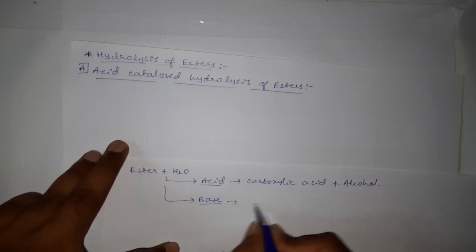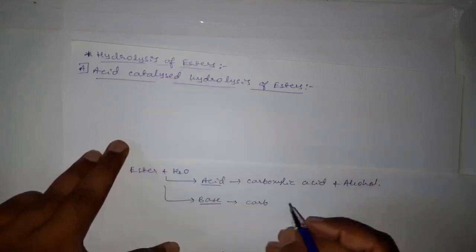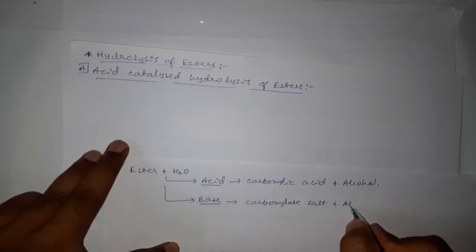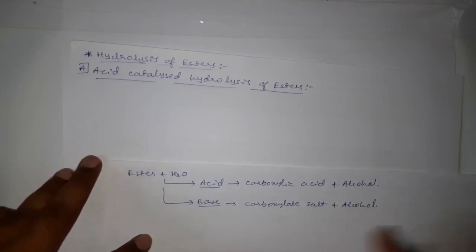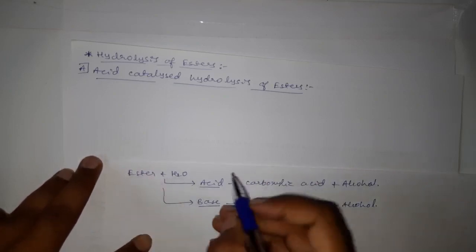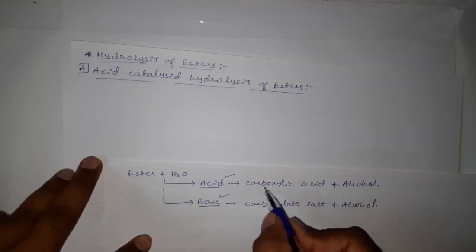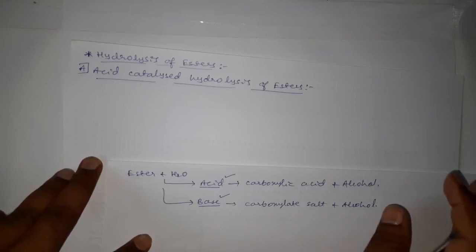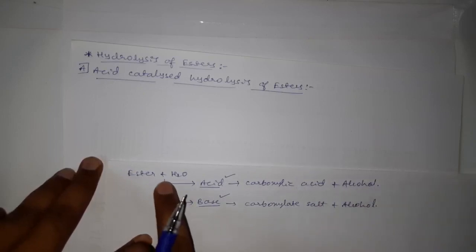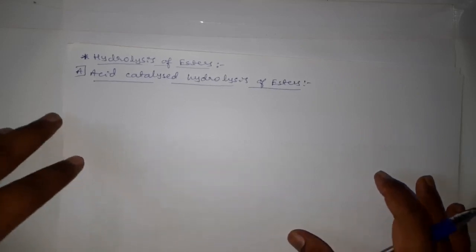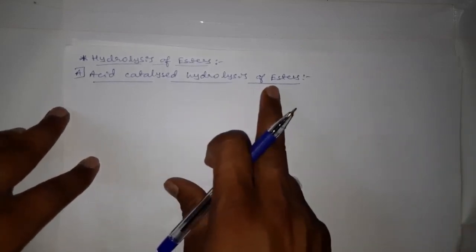If we are using base as a catalyst for the hydrolysis of esters, then we will get carboxylate salt plus alcohol as products. Then let me explain first about the acid catalyzed hydrolysis of esters.